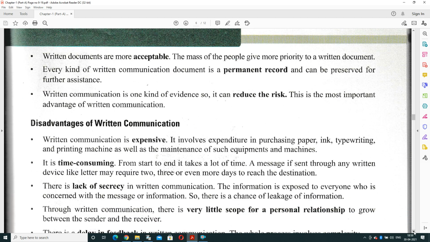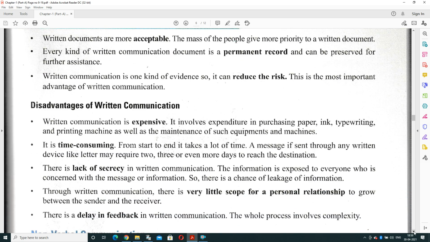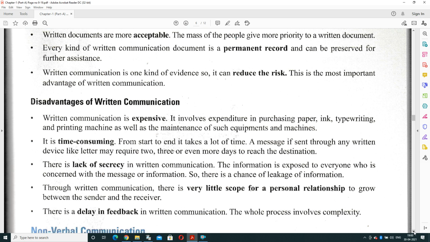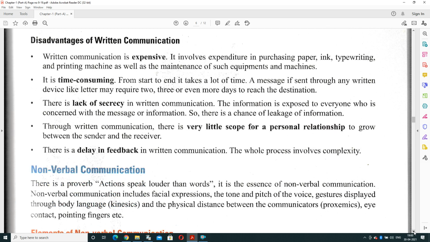Next, written documents are more acceptable. The mass of people give more priority to a written document. And every kind of written communication document is a permanent record. It is in a recorded form, so it can be preserved for further assistance. You can take it in future also. And written communication is one kind of evidence also. It can reduce the risk. So this is the most important advantage, that we can take it as proof and it reduces your organization's risk.